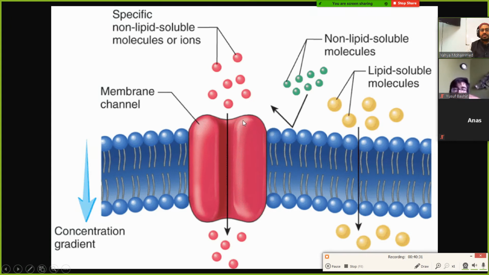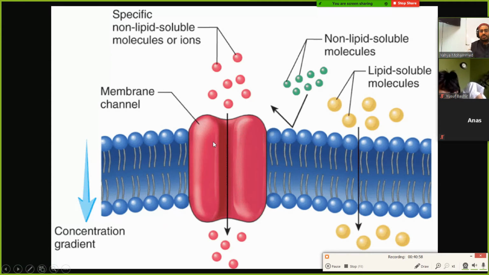It says over here that you have a membrane channel. If you have a membrane channel that's specific to one thing, then that thing can come in easily through that channel. So in order to get energy, cells have channels for glucose, for sugar. When they need more energy, they open that up and more glucose comes in and they can use that to burn in order to produce energy for the cell, right?